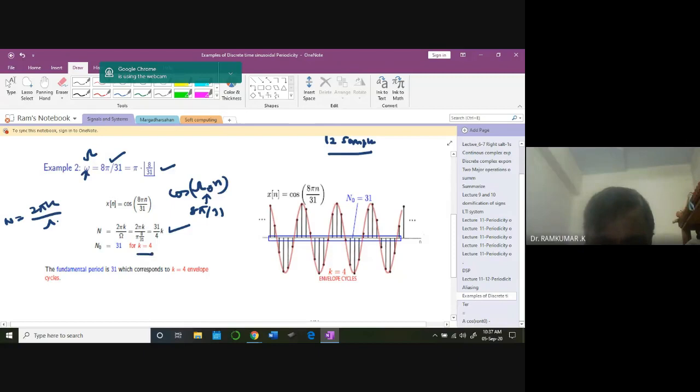Now, for k equal to 4, I can get an integer value. It means that in the original continuous time domain, I need to have 4 cycles of waveform, which comprises totally how many samples? 31 samples. K is equal to 4 here. 31 samples of waveform. This 31 samples will be repeating again and again in the discrete time domain. That's the idea. The fundamental period is 31.